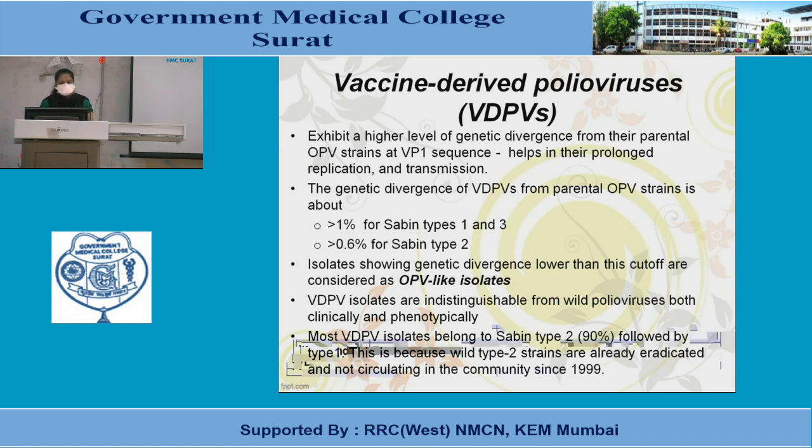Isolates showing genetic divergence lower than this cutoff are considered OPV-like isolates. VDPV isolates are indistinguishable from wild polioviruses both clinically and phenotypically. Most VDPV isolates belong to Sabin type 2, followed by type 1. This is because wild type 2 strains have been eradicated and have not circulated in the community since 1999.